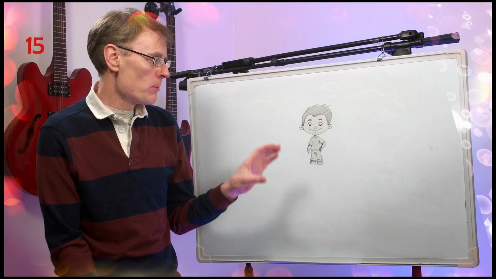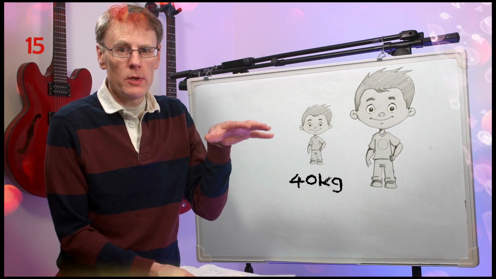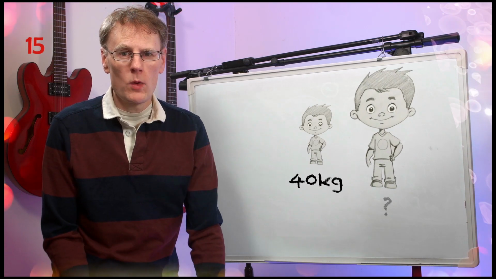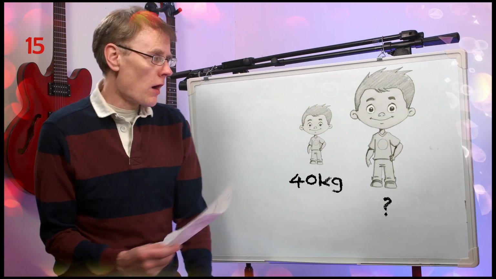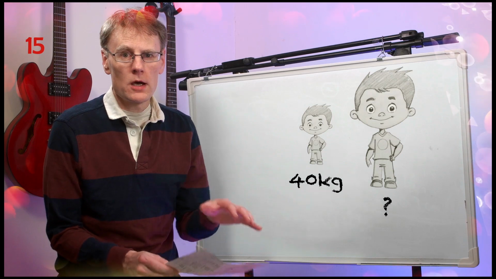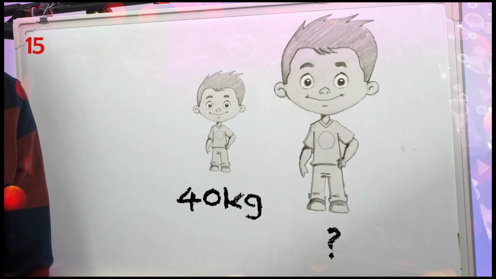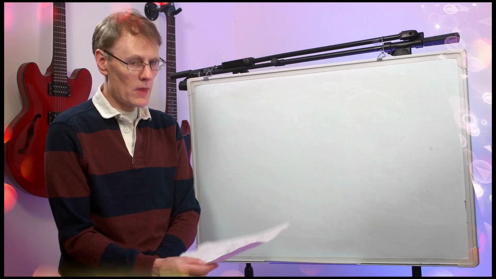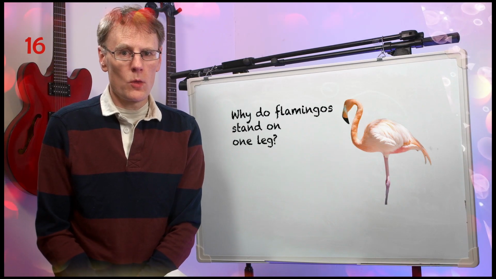Just 2 more questions to go. So, penultimate question. If a 40 kilogram boy went into a bigulator, which made him twice as big, how much would he weigh now? What would be the mass of the 40 kilogram boy after being bigulated times 2? And the last question, why do flamingos stand on one leg?